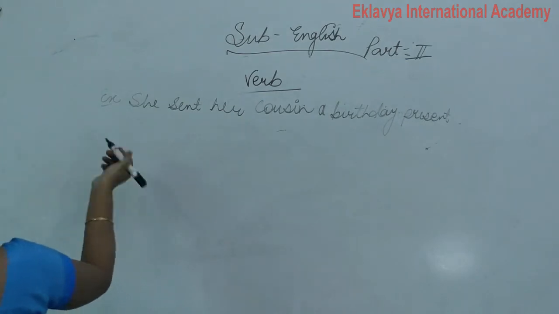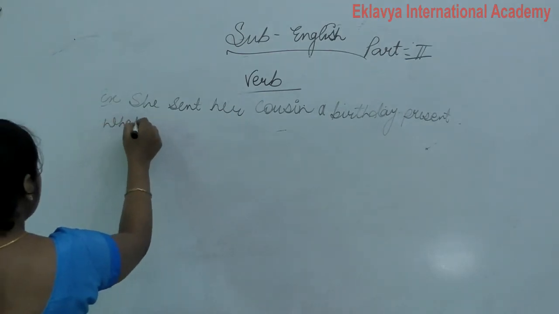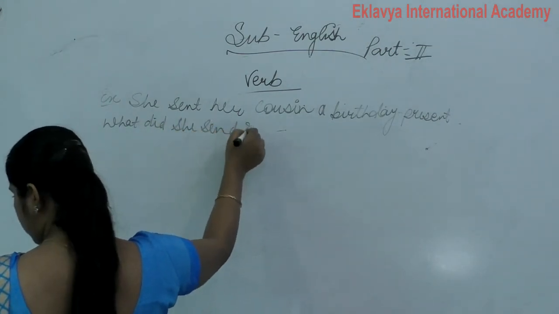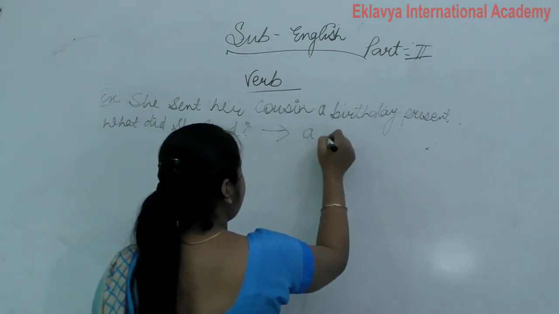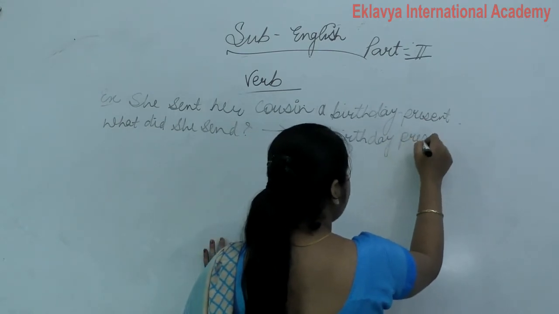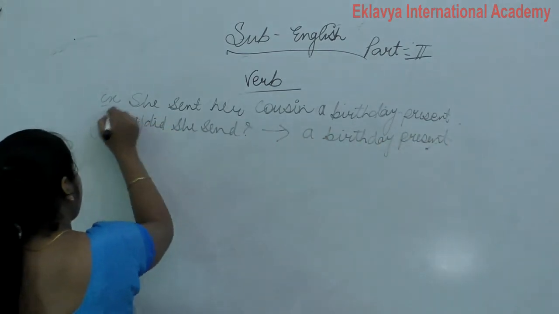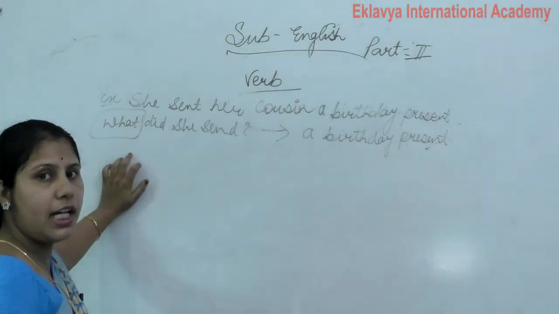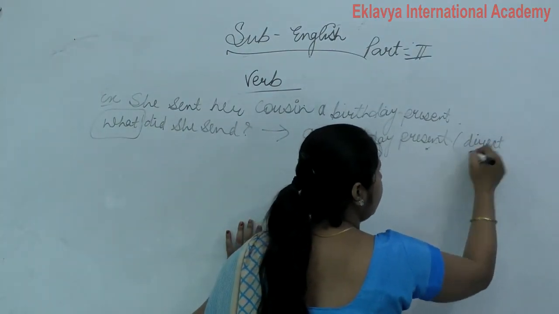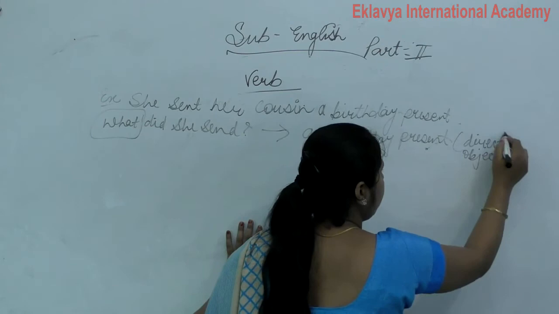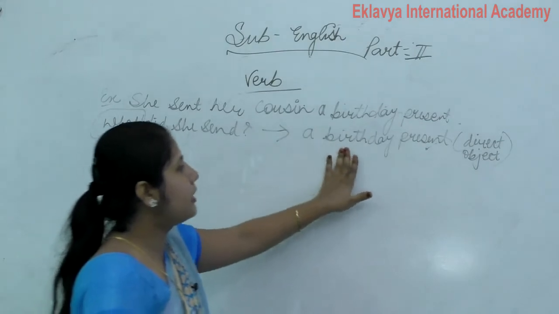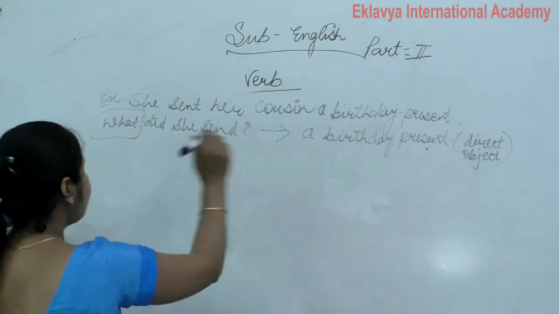Now, what did she send? The answer is a birthday present. From which question does it come? What. So this is the direct object example. Clear?